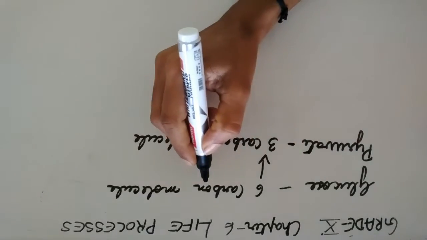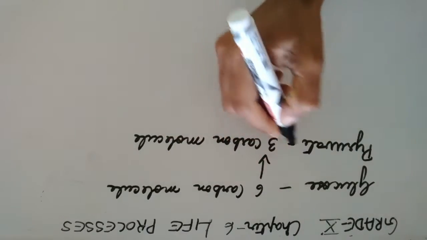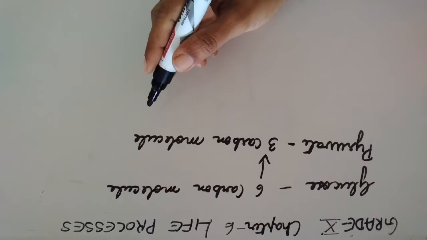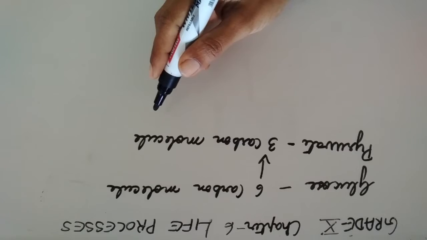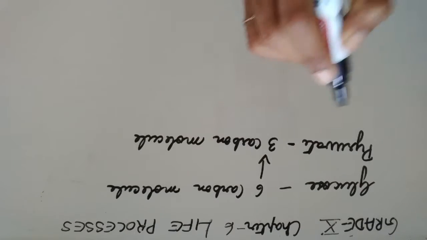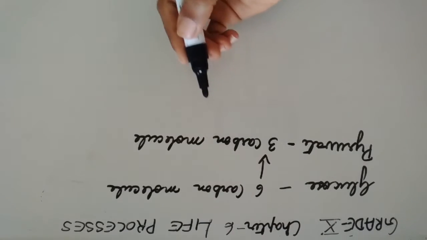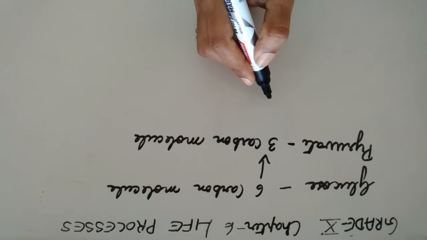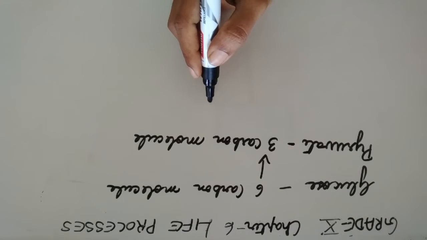So glucose, a 6-carbon molecule, is broken down into pyruvate, a 3-carbon molecule. This first step is observed in the organisms which use oxygen and the organisms which do not use oxygen for cellular respiration. Is this clear, students? Yes.